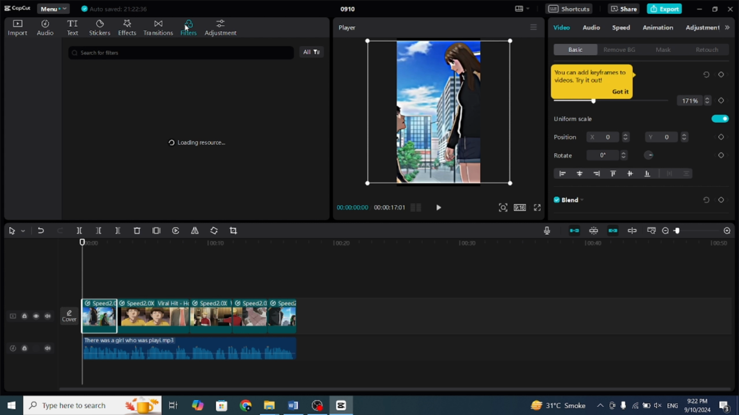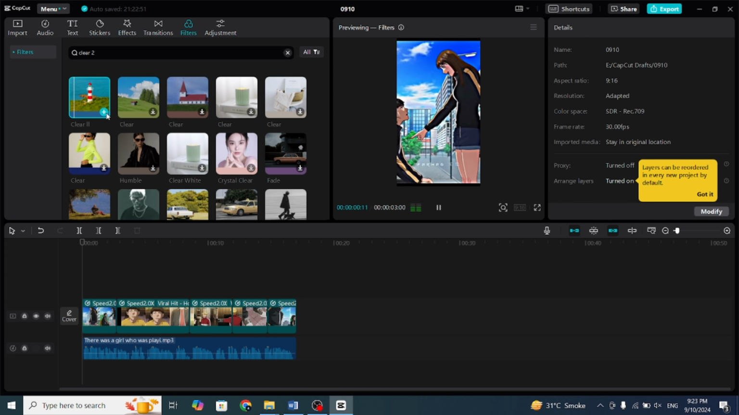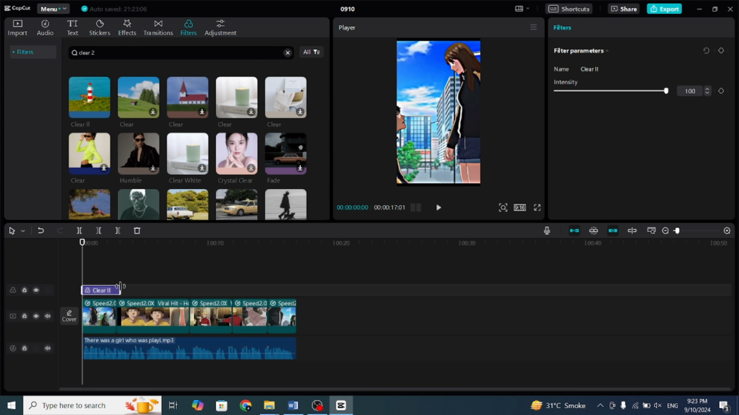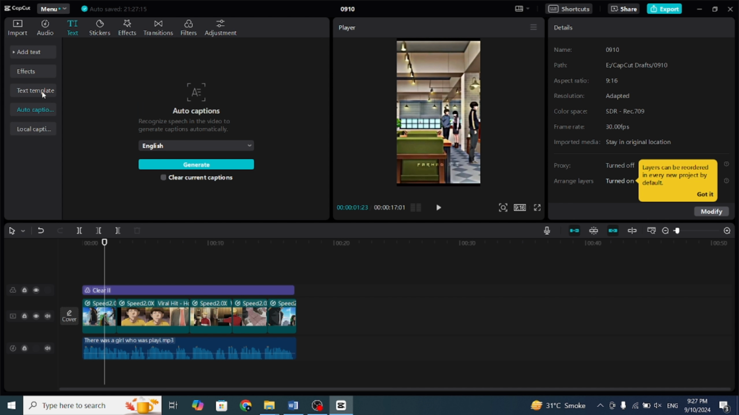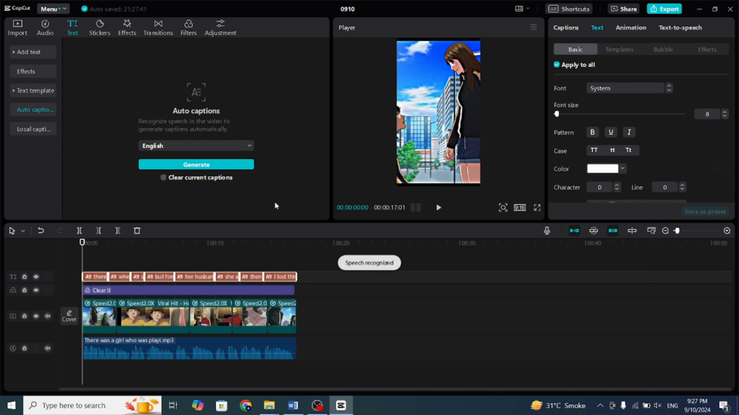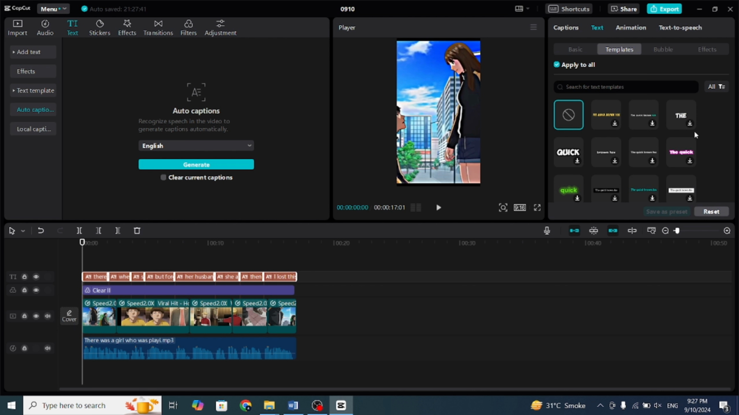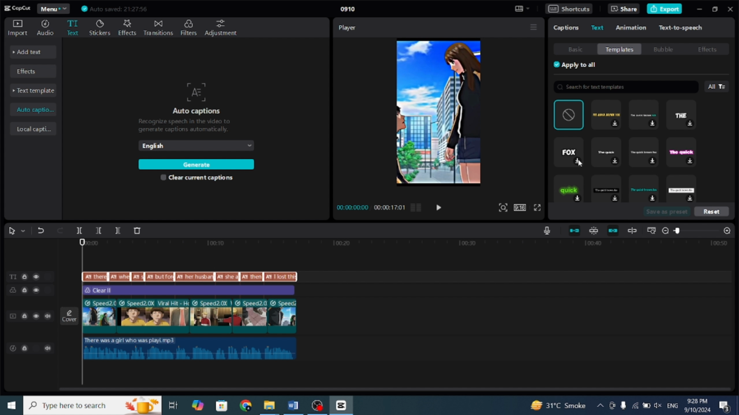Let's add a filter to the video. Click on the filter icon and select Clear 2. Then drag it into the timeline and make sure it covers the whole timeline to add captions. Click on Caption and select your spoken language, then hit Generate to make the captions engaging to viewers. Select a template under Text. Go through the provided templates and select the one that best fits your preferences. I will go with this style. Increase the size of the caption and position it where you want.